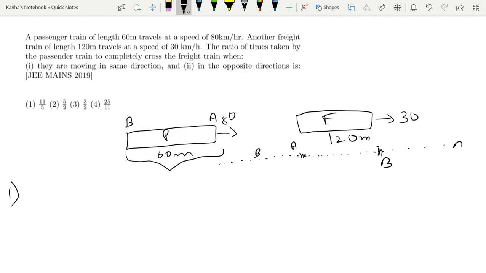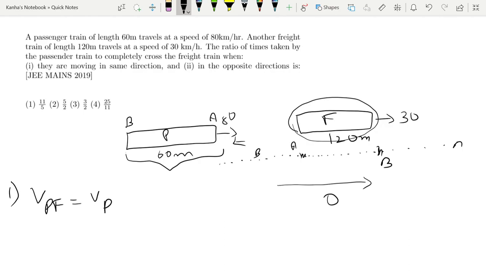First we need to find the relative velocity. What we assume is, if I stop this car, what will be the velocity of this one? Because if I have a stopped vehicle, it's easier to see how fast something goes by, right? So I assume F is at rest. How do you do that? I define VPF equal to VP minus VF, which is 80 minus 30, equal to 50. This is my relative velocity of P when F is at rest. Now time is equal to distance upon velocity, or VPF.